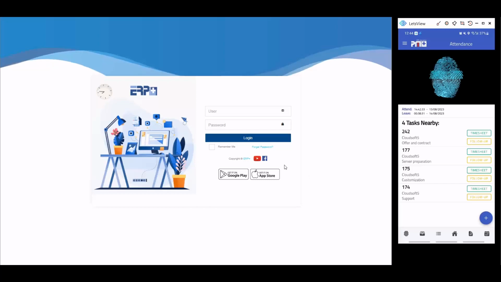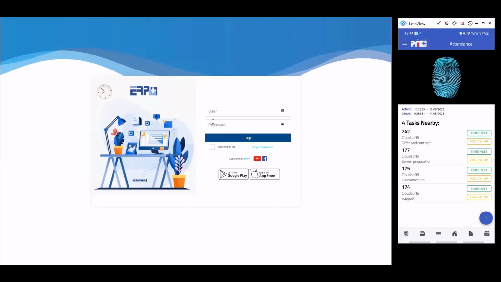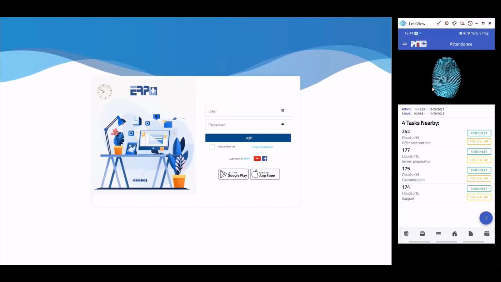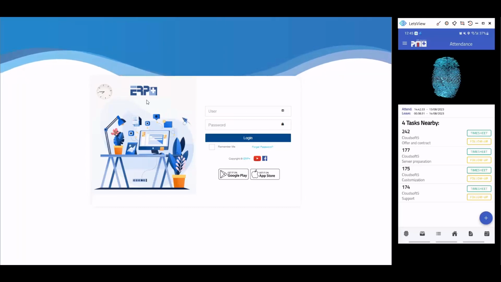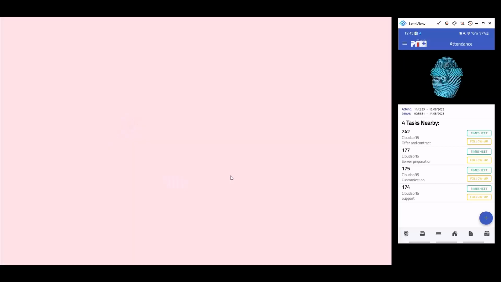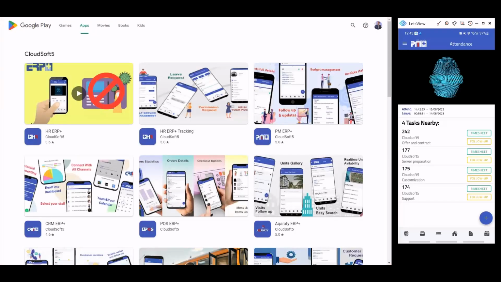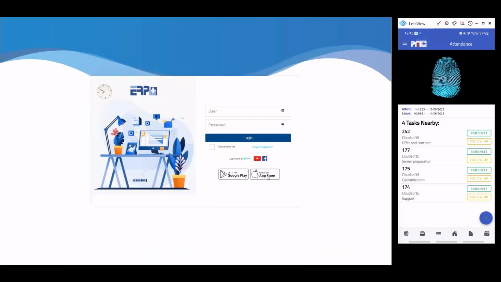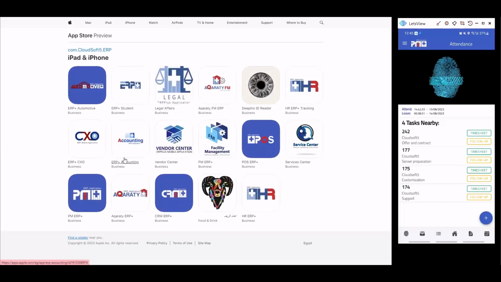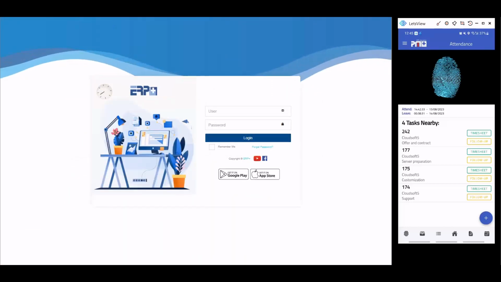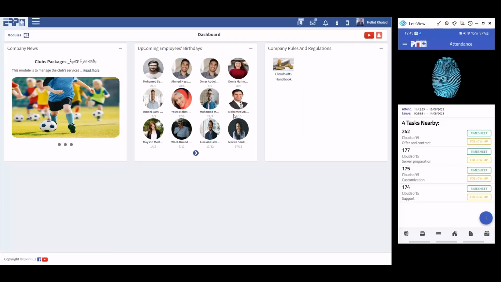Now ERP Plus, as we have just mentioned, works as a web application, and we have its own set of mobile applications. One of these mobile applications is project management. Let's start with ERP, and as we have mentioned before, the mobile application is available in the Google Store and in the Apple Store under CloudSoft 5 Store. In the Apple Store, it's already here. The project management module is already available in this package as well. So let's go to the login screen and then start demonstrating the system screens themselves.